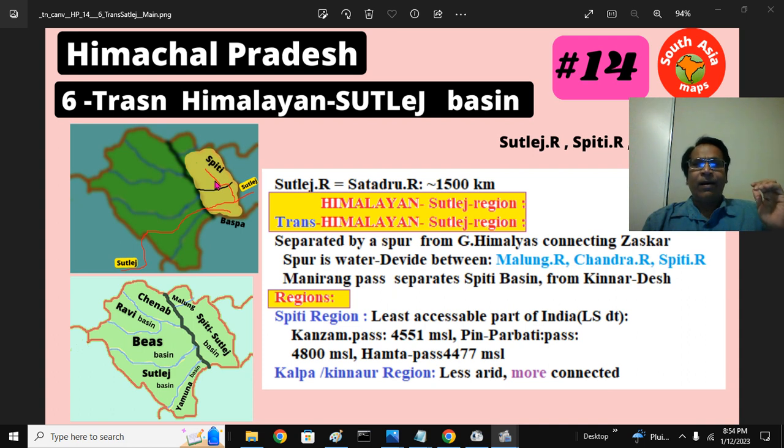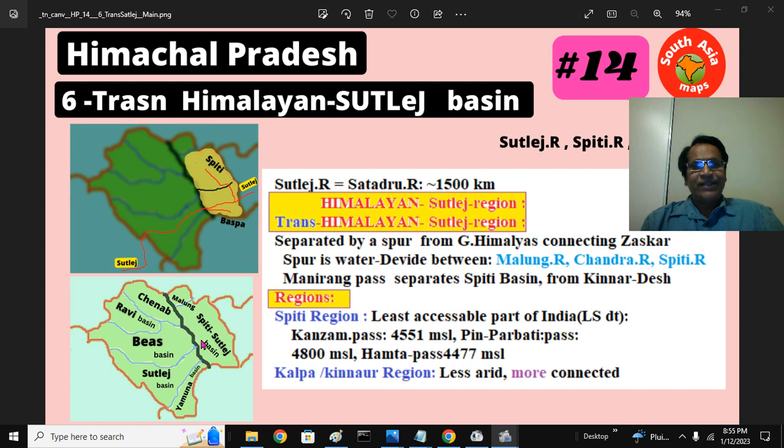Headquarters is called Kaza. That is what we are talking about, the Spiti region. Further south is a district called Kinnaur. Kinnaur Desh previously used to be called Bushahr princely state, later Mahasu. So that is the Kalpa region, the Kinnaur. So Spiti region, the Kalpa region.